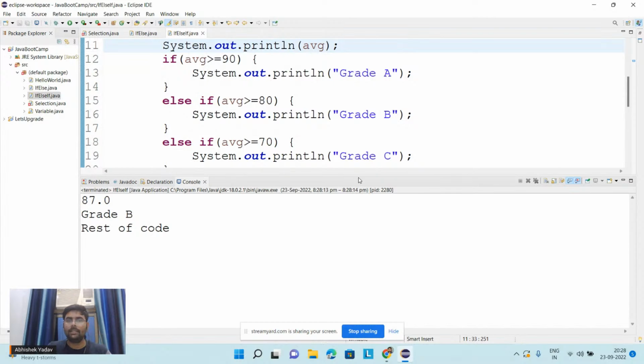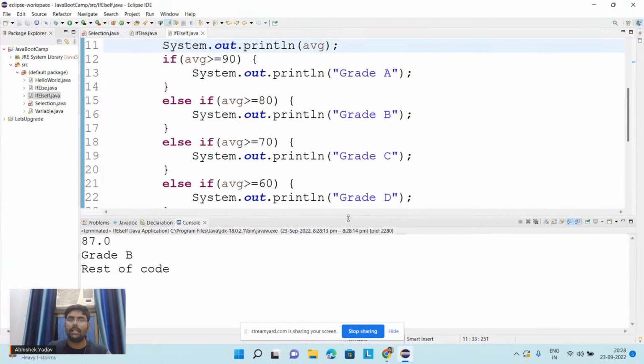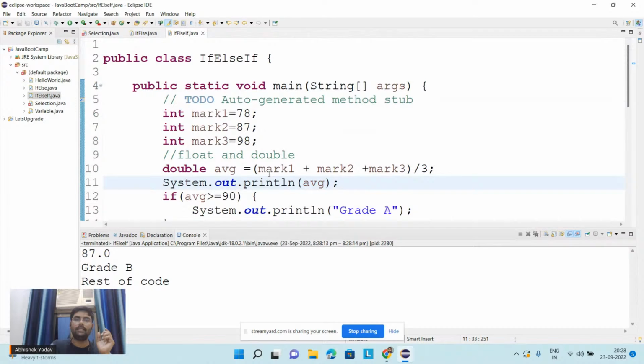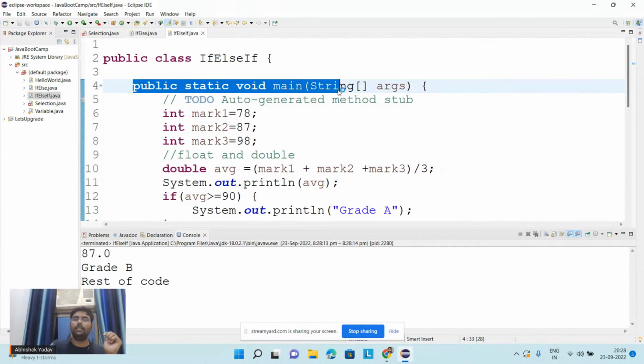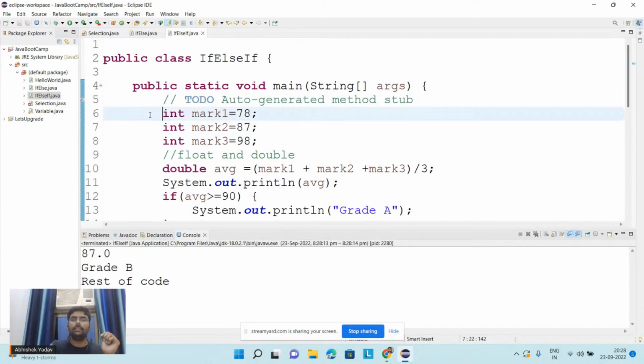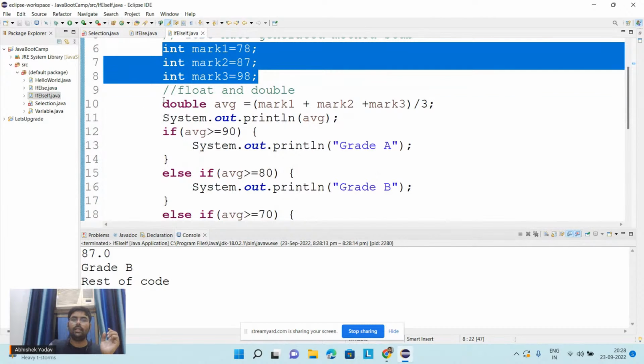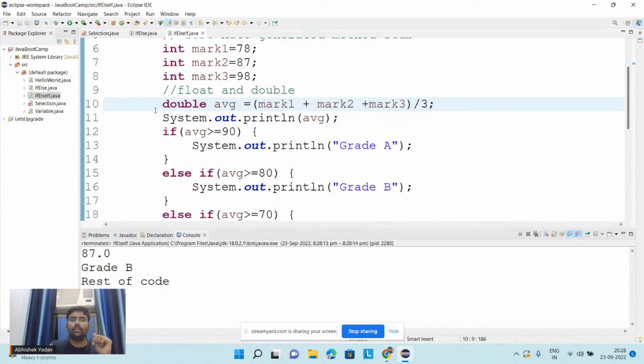So what is happening inside the code? When I hit the run button, the source code is compiled by the compiler, and we get the byte code. This byte code is run by the JVM, and the JVM will first come to the entry point, that is public static void main. It will execute these three lines, declaring and initializing the variables, and after that it will execute line number 10. After executing, we get the answer on line number 11, 87.0. We are getting the output.